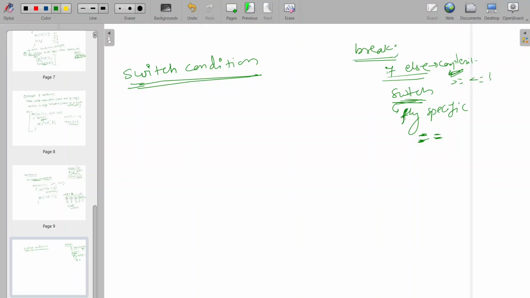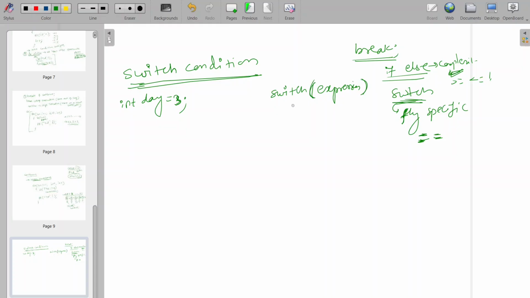Let's take one example, int day equals 3. First I'll tell you the syntax. The syntax is switch, and inside the switch keyword we have an expression, whatever condition or expression you want to put.